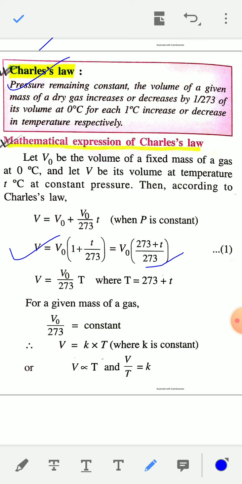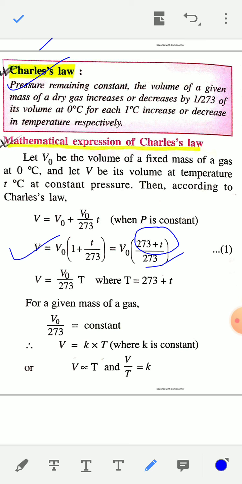Now you can also replace 273 plus t by capital T, where capital T is the temperature in Kelvin scale. You know that capital T is equal to 273 plus small t, where small t is the temperature in Celsius scale.